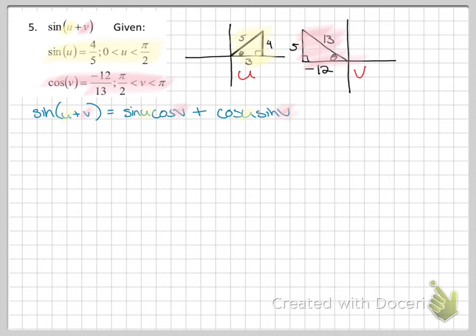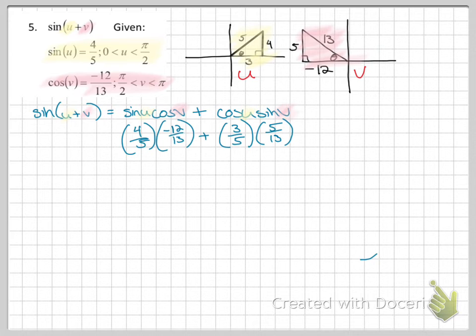Then when you go to find out what sine U is, you have to look at the triangle. If I'm looking at triangle U, sine is 4 over 5. When I go to find out what cosine of V is, I need to look at the correct triangle. Cosine is negative 12 over 13. Problem says plus. Now it wants cosine of the U triangle, the yellow one. Cosine of that is 3 over 5. And now it wants sine of V, the pink one. Sine is 5 over 13.